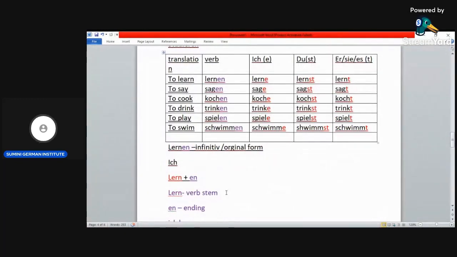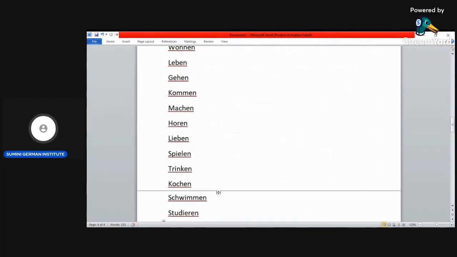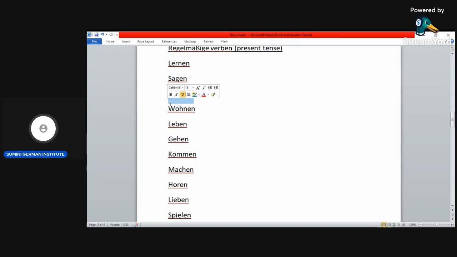So what happens next is that you can try and conjugate the following verbs. The verbs are a lot. So lernen, we have done. Sagen, we have done. Singen, we have not done. So you can try singen. Wohnen.